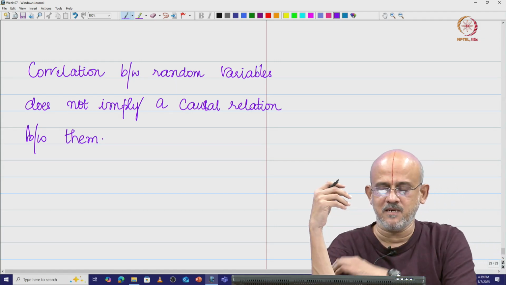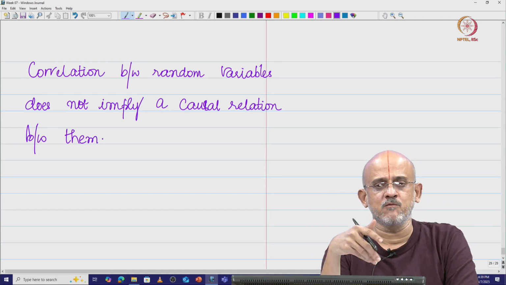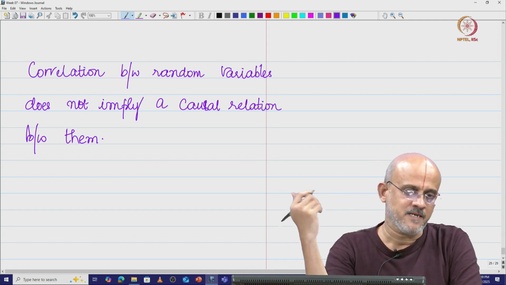That means, in the examples that we took, say you bunk the number of classes, your attendance percentage goes down.